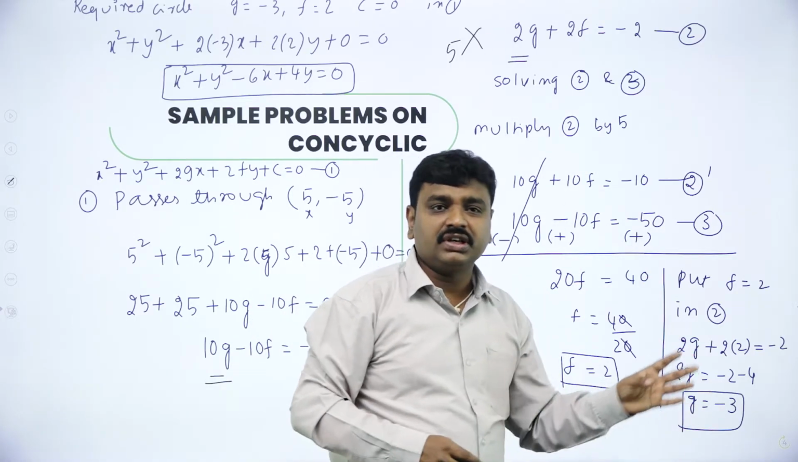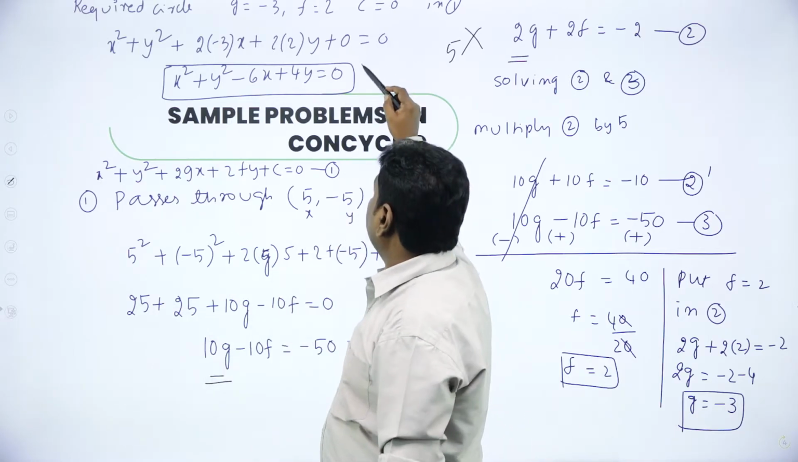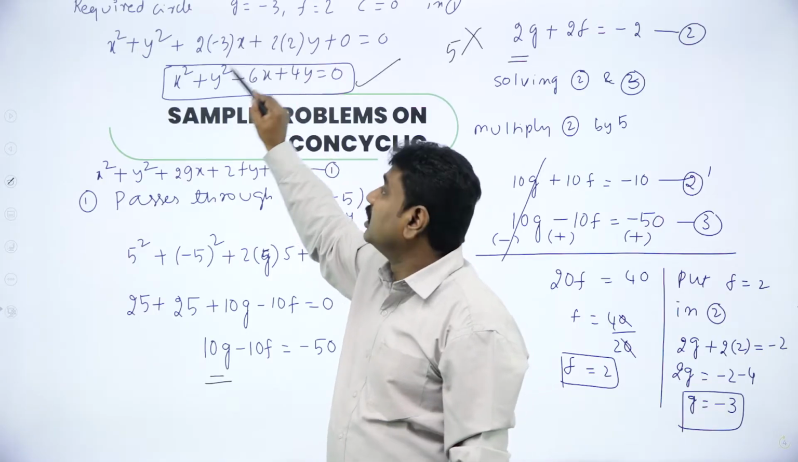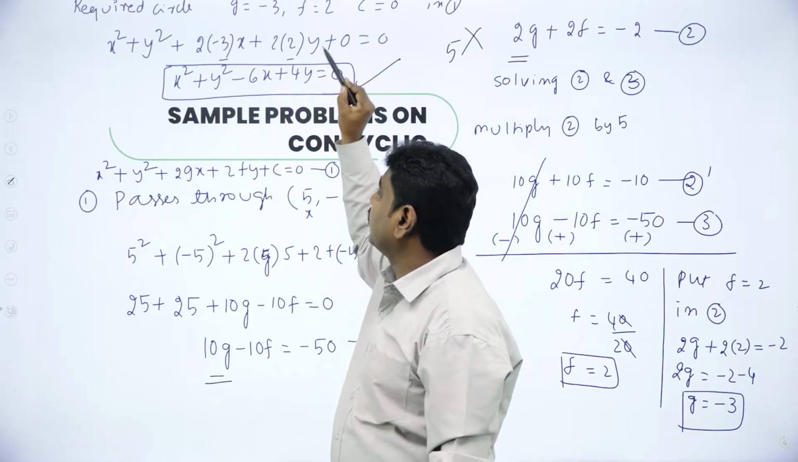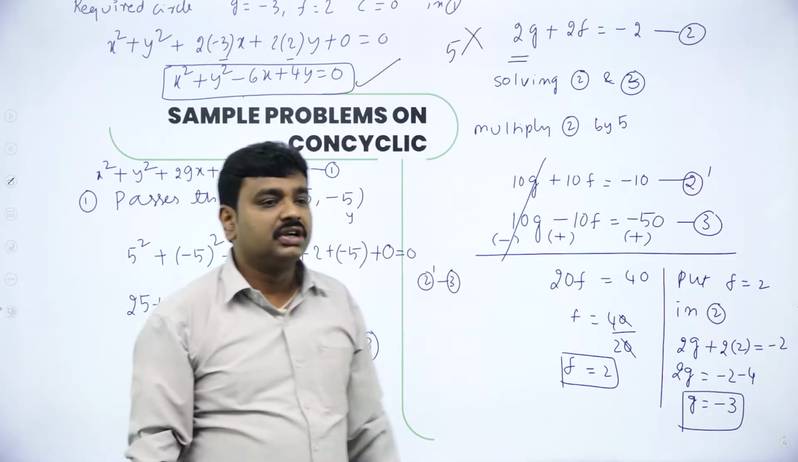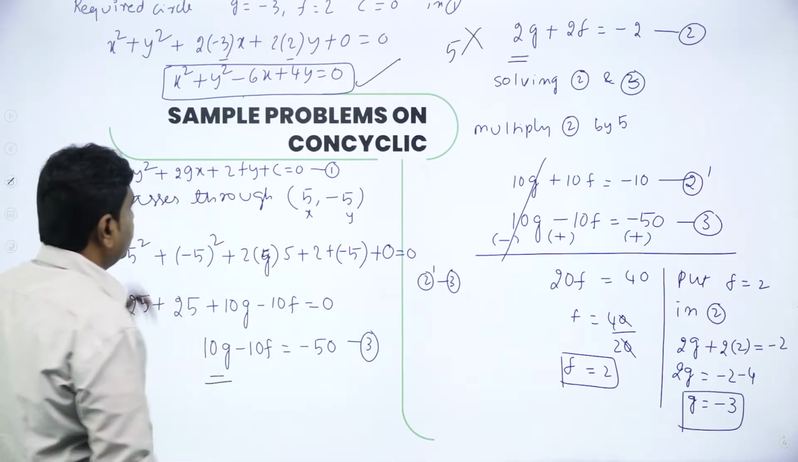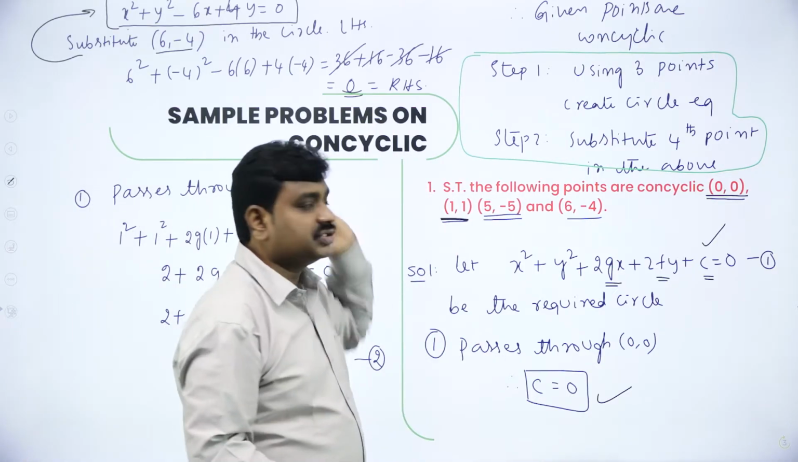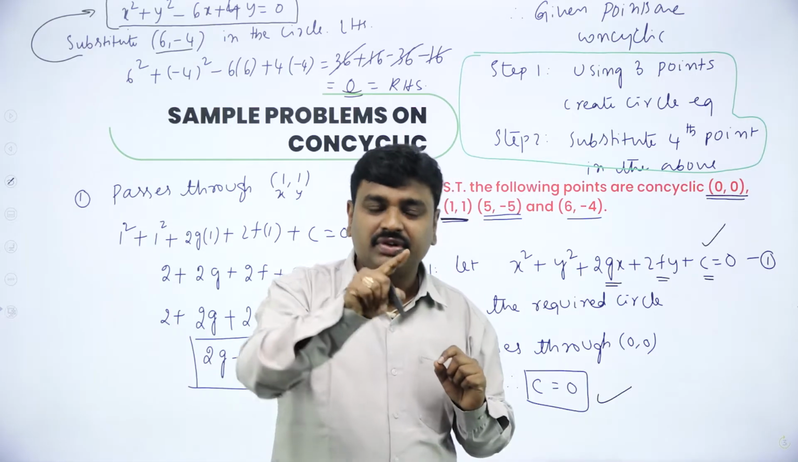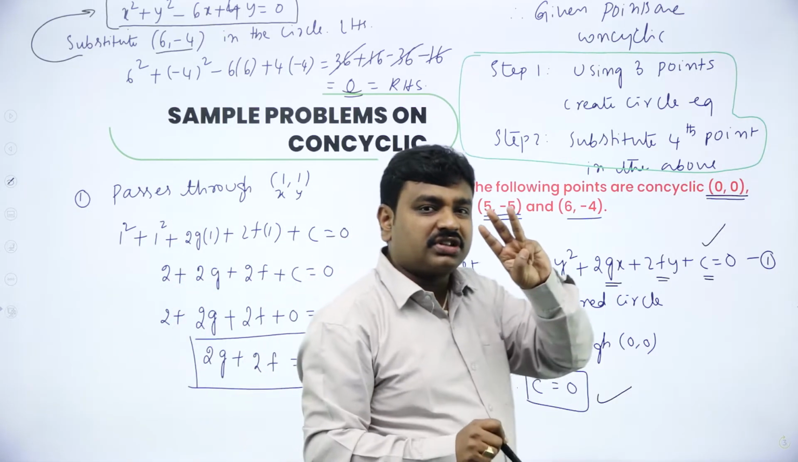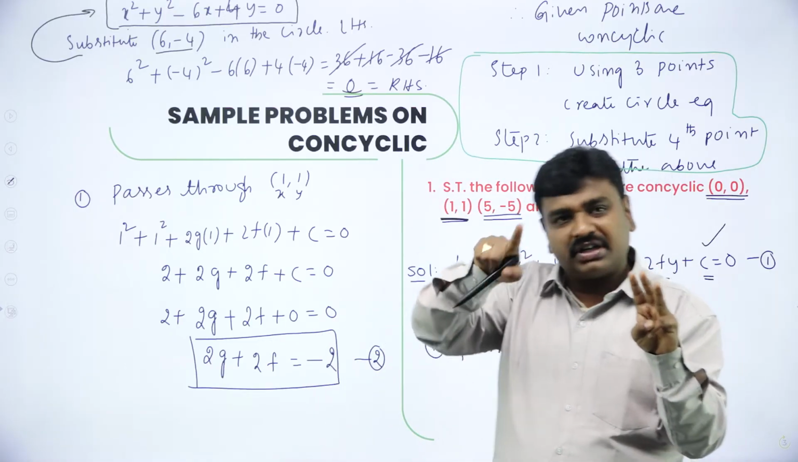After you get g, f, c, write the equation of circle. So we wrote the equation of circle. What is the circle? x square plus y square plus 2gx plus 2fy plus c. In the place of g, I put minus 3. In the place of f, I put this. So we got the circle. In this circle, the fourth point we have substituted. When you substitute the fourth point, you will get the RHS. RHS is 0. So fourth point is on the circle. That's why when you substitute the fourth point in LHS of the circle, you will get RHS. So using 3 points, you created a circle, and the fourth point is satisfying.